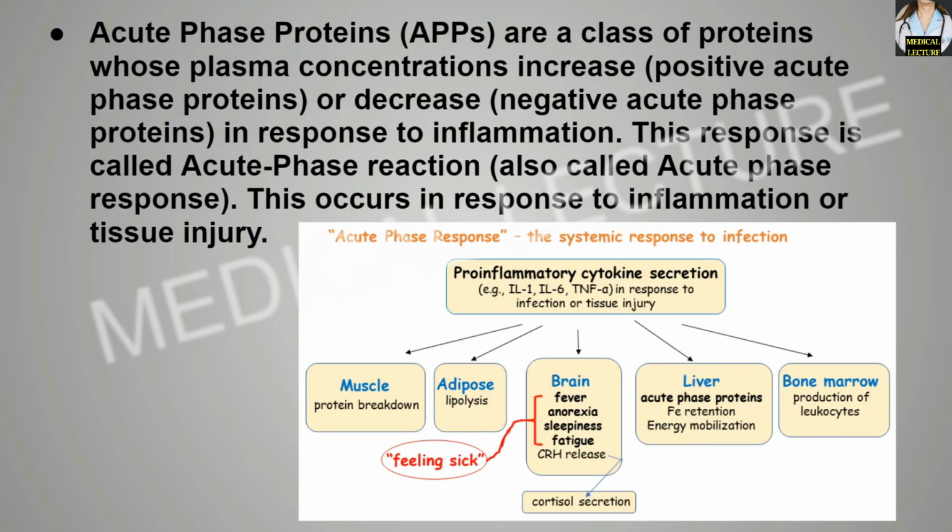Acute phase proteins are a class of proteins whose plasma concentrations increase, as in the positive acute phase proteins, or decrease, as in negative acute phase proteins, in response to inflammation. This response is called the acute phase reaction, also called the acute phase response. This occurs in response to inflammation or tissue injury.